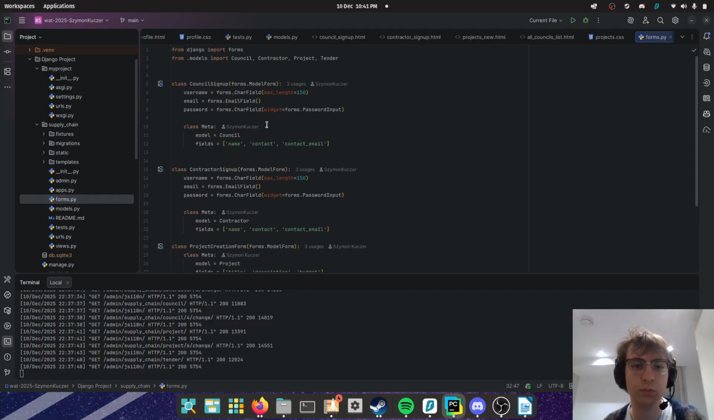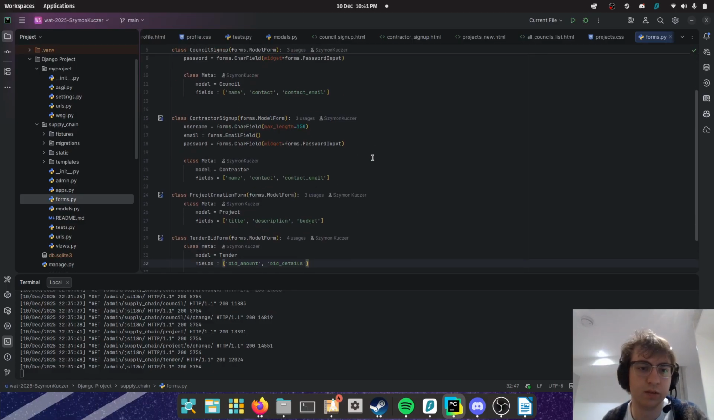And then I'll show the forms. So these are all the forms. You can take a look. You've got a council sign up form. They do exactly as you'd think. Project creation form and a tender bid form.